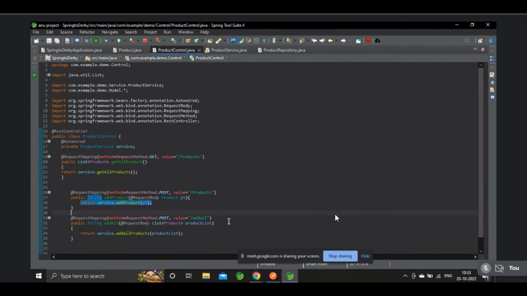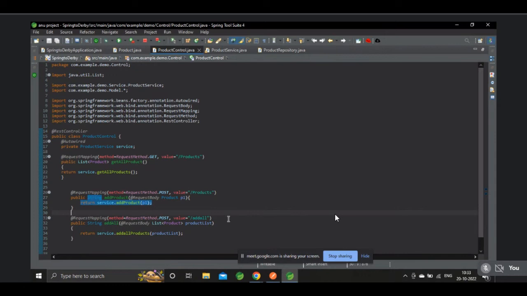Value products, request method post. Request method, get all products. There's the issue. Guys, please help us. Please review the code.